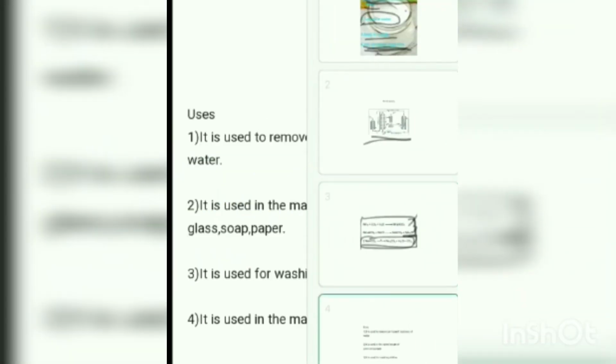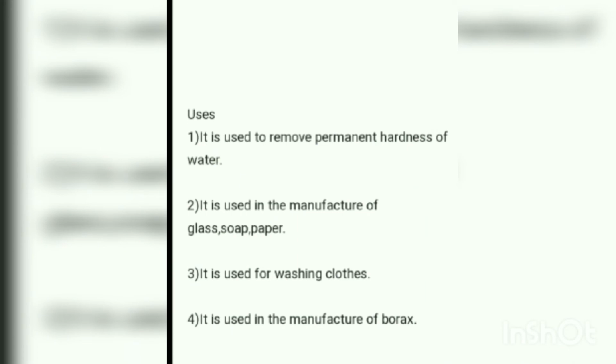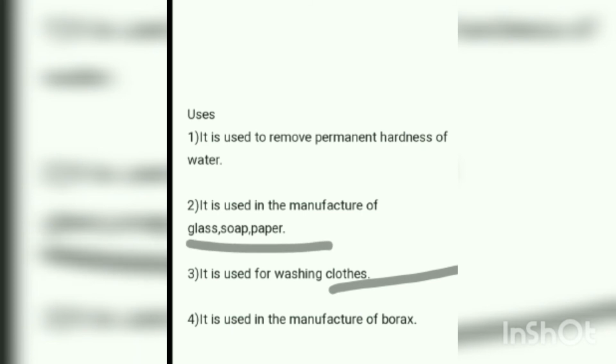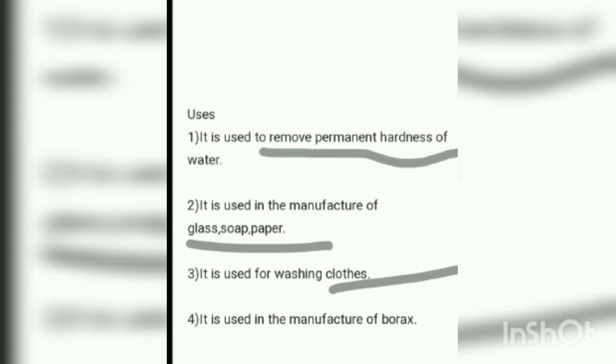So next, coming to its uses. What are the uses of washing soda? As I already said, it has a cleansing property. So it is definitely used for washing clothes and used in the manufacture of glass, soap, paper. Coming from the top, it is very importantly used to remove permanent hardness of water. If you are getting borewell water, hard water, we will discuss soft water and hard water in another topic. So it can be removed.